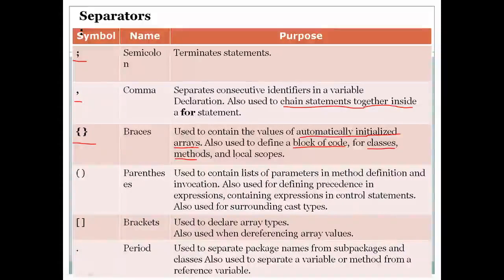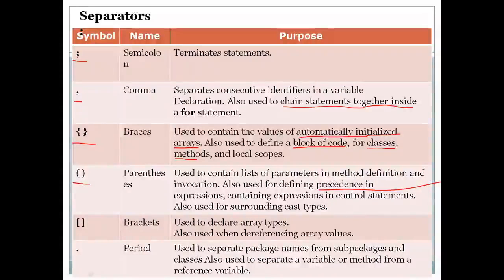Then we have something called parentheses, or we call them round brackets. They are used to contain a list of parameters in the method definition. When you declare a method, inside the round brackets you pass some parameters to the method definition. So parentheses are used to separate these parameters in the method, and also used for defining precedence in expressions.